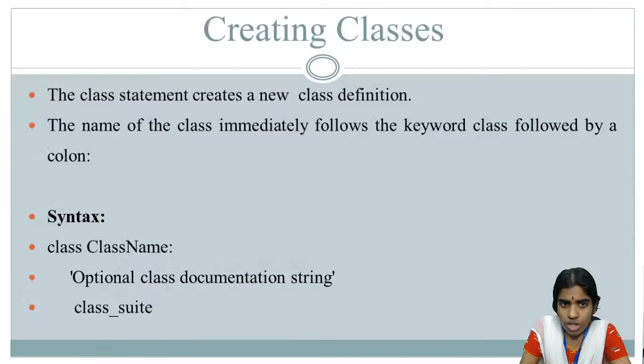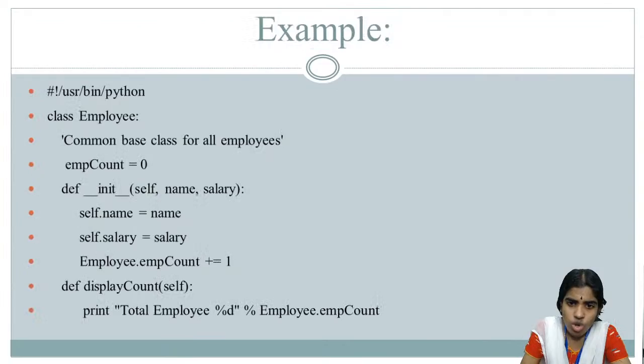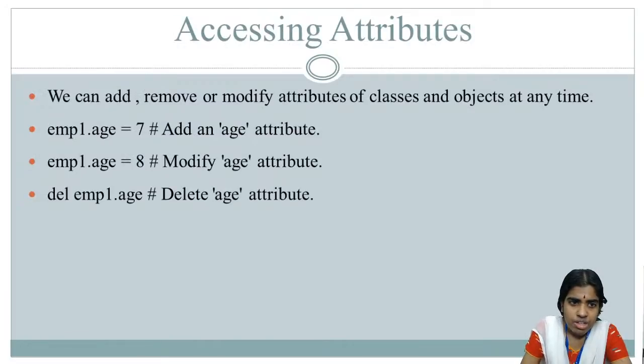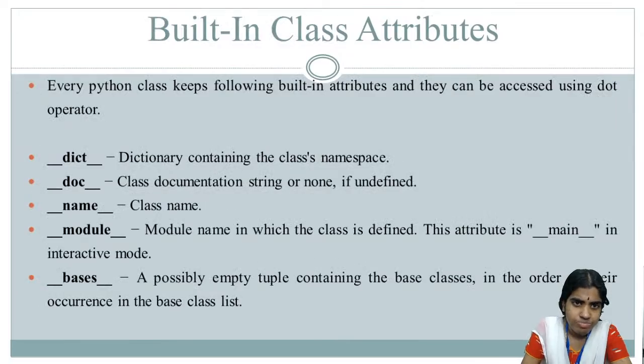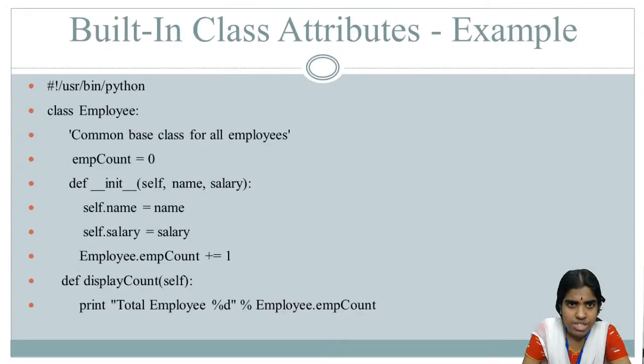Alright. So you are clear with this concept. What do you mean by a class and what do you mean by an object? This is one important functionality that is available. Next, I am going to discuss with you how I can access various attributes. As I was telling you, this is one simple example I was discussing.